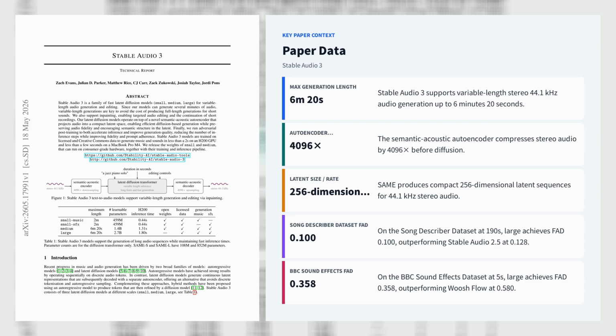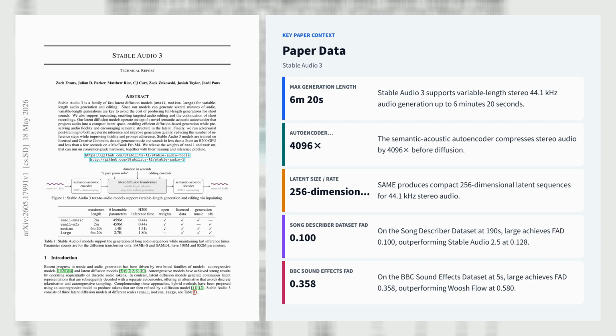Let's explore the third paper, Stable Audio 3. Stable Audio 3 is a family of latent diffusion models for text-to-audio generation and editing that combines a 4096 times semantic acoustic autoencoder with a diffusion transformer, enabling stereo 44.1 kHz audio generation of up to 6 minutes 20 seconds.